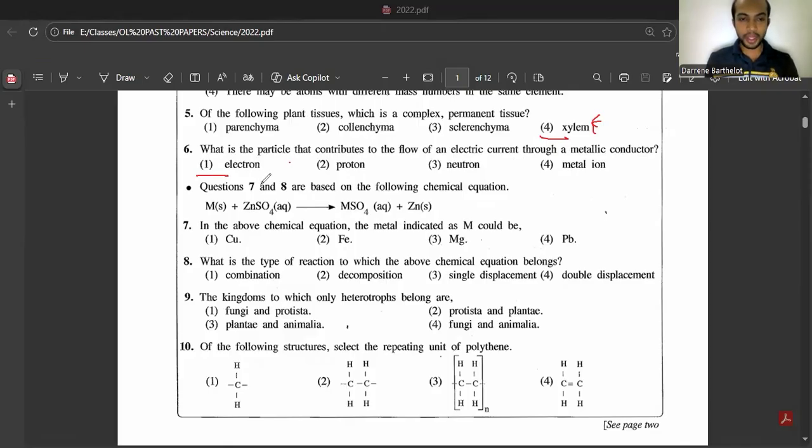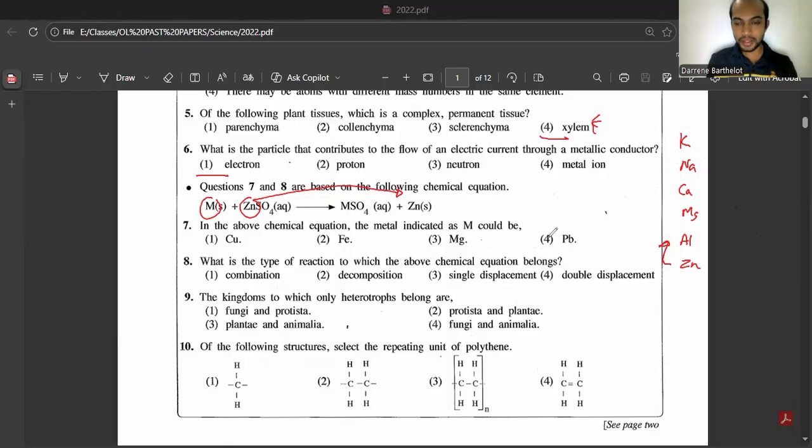Question number 7. In the above chemical equation, the metal indicated as M could be. See, in this equation, M has reacted with zinc sulfate and M has displaced zinc, which means M should have higher reactivity than zinc. Remember the activity series. You have potassium, sodium, calcium, magnesium, aluminium, zinc. So this metal M should be either potassium, sodium, calcium, magnesium, or aluminium, right? An element which is above zinc.